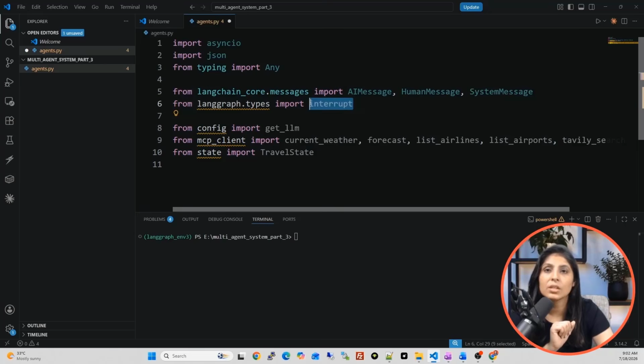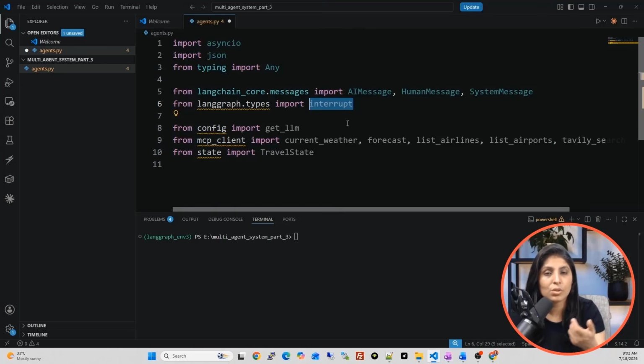Then we are using this interrupt from langgraph.types. So guys, this feature we haven't used in the first 2 parts of our project. So this is a new feature. Interrupt is used for the human-in-the-loop concept. When we use this interrupt, whenever LangGraph wants input from the user, LangGraph will stop the process.